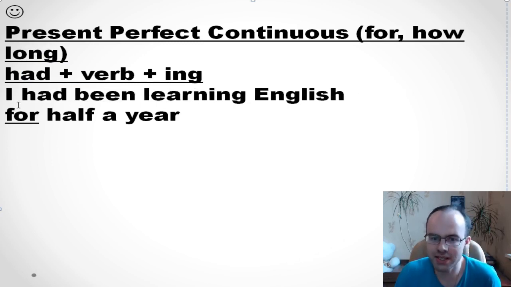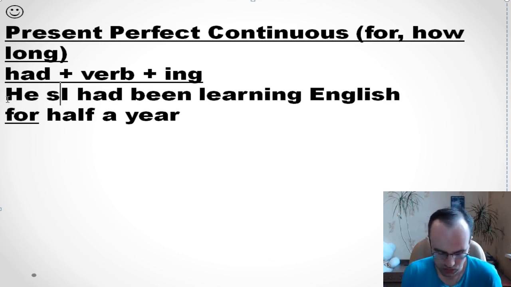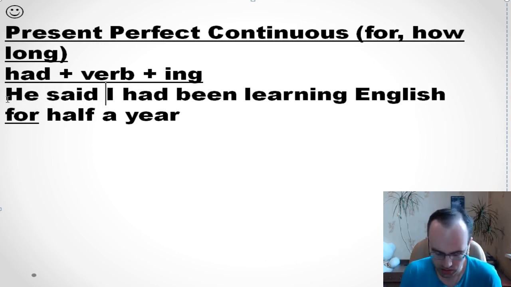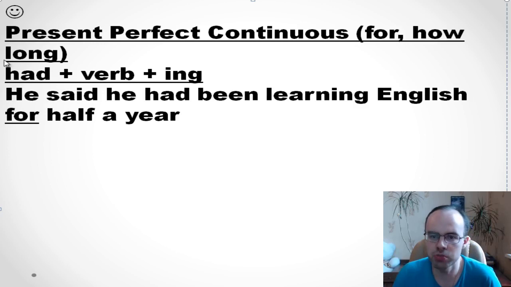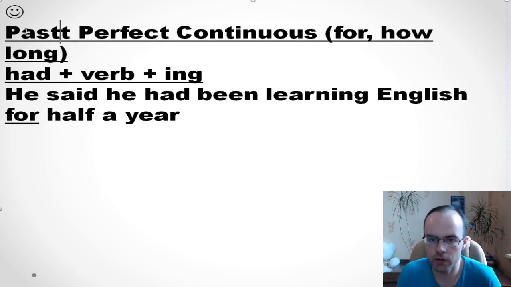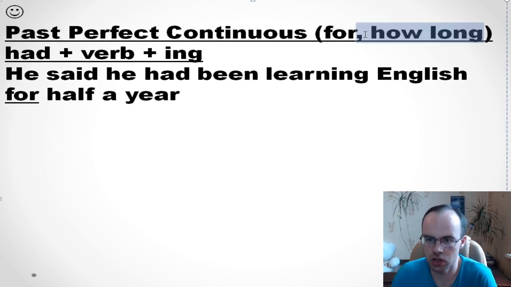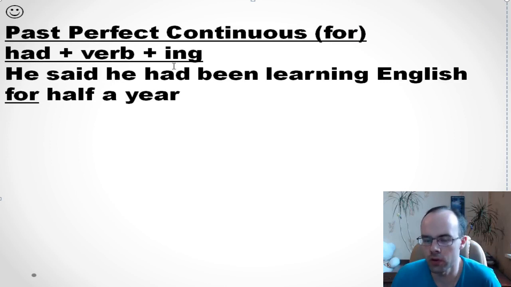For example, he said he had been learning English for half a year. We call it past perfect continuous, and we normally use it with for. It's one time before.